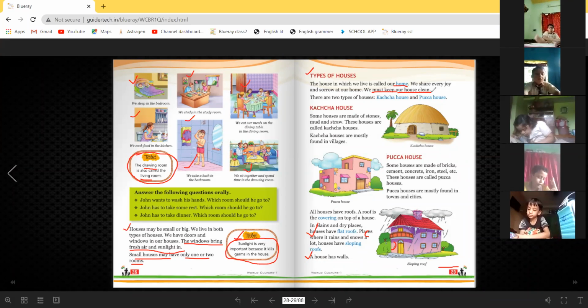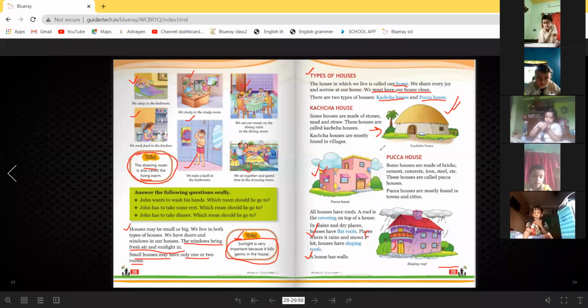There are two types of houses. Number one, kacha house, and number two, pakka house. You can see this is a kacha house and this is a pakka house. Now let me tell you the difference.